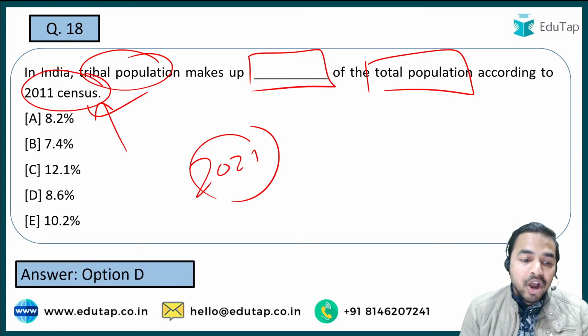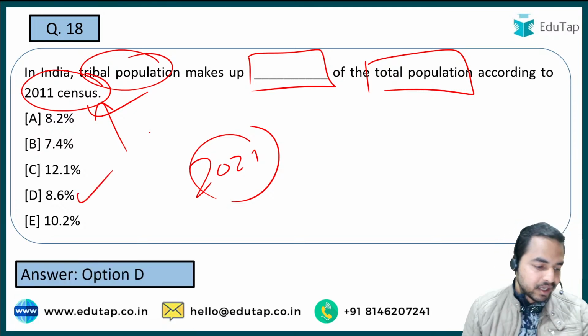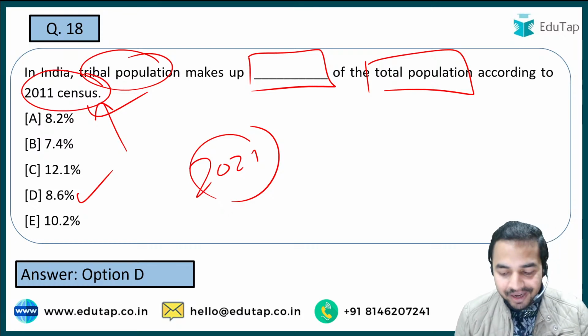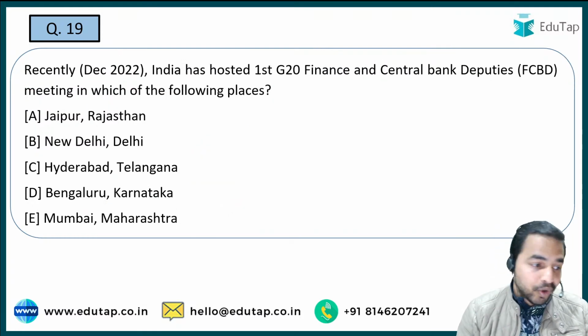It is basically option D, that is 8.6%. So absolutely right. Those people who have given the 8.6% as the right answer, they are really right. Now let's move on to the next question.